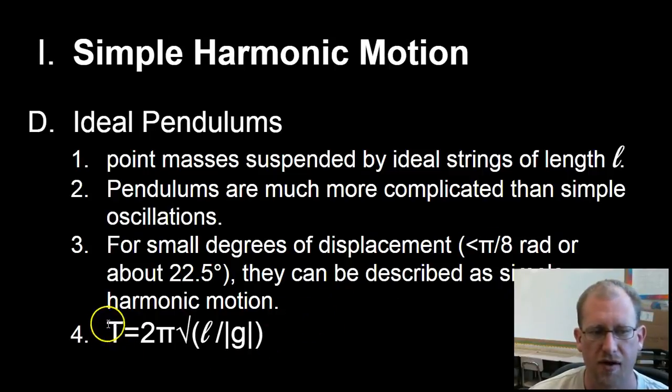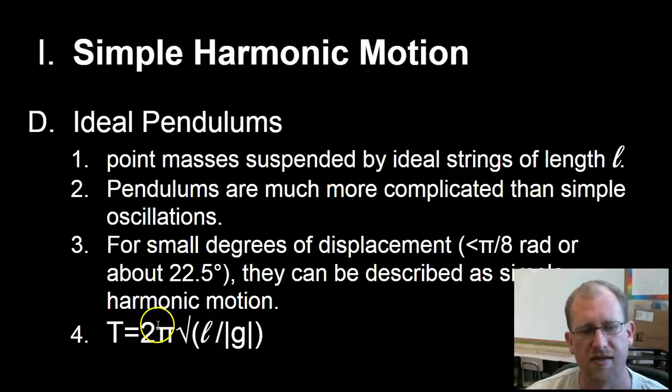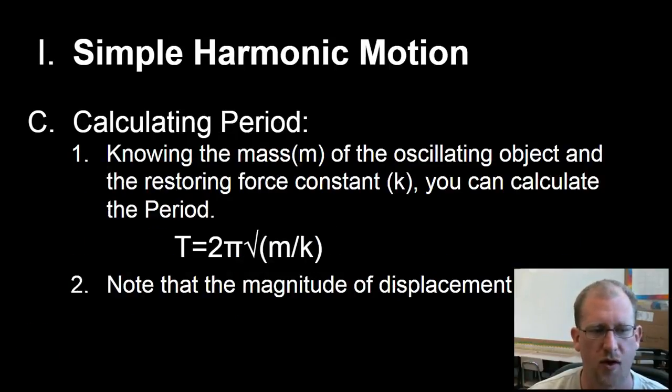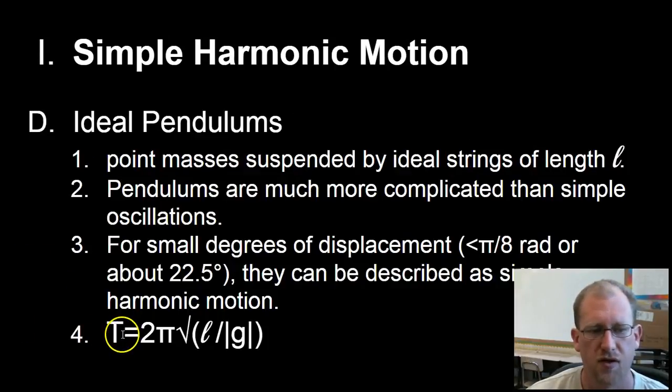But the period of a pendulum, how long it takes to go from one point, oscillate over, and oscillate back, is a very similar equation. So let me just show you one more time the equation for a spring. T equals 2 pi times the square root of m divided by k. Here I have T equals 2 pi times the square root of L divided by the absolute value of g.